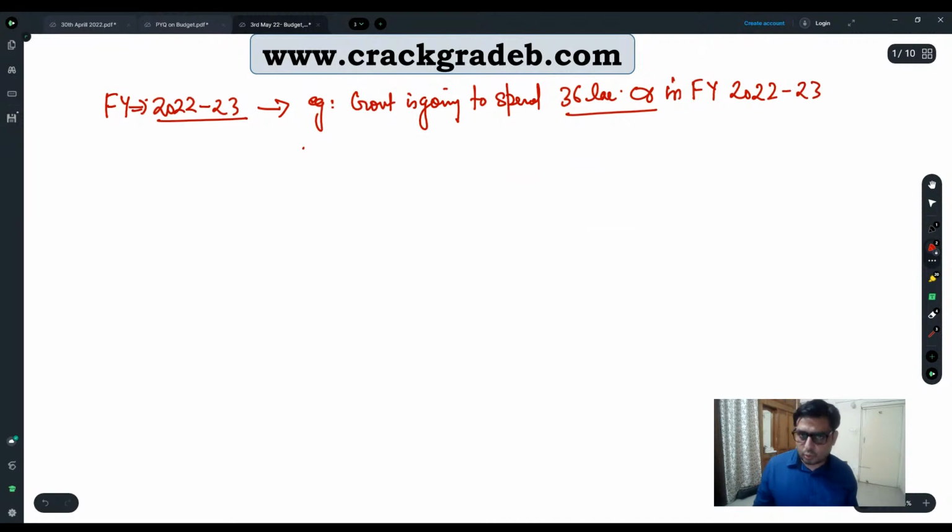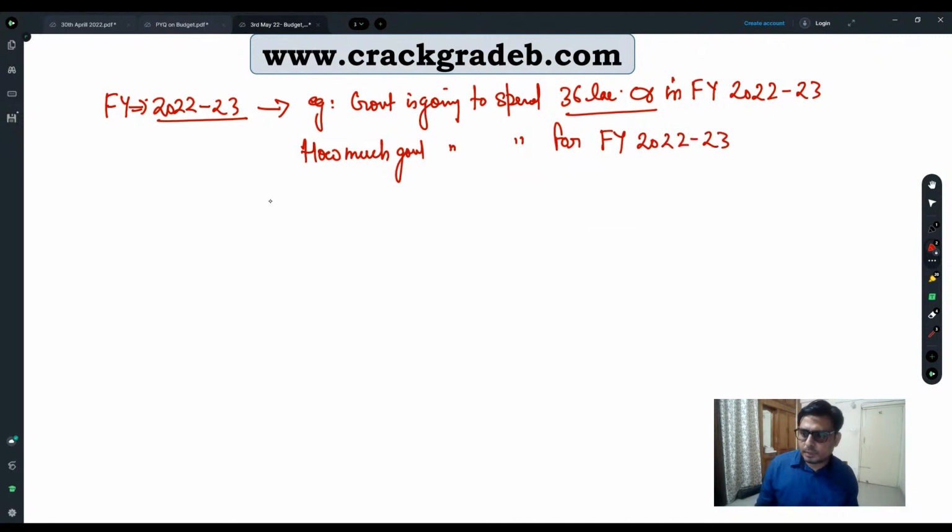Now if we ask a question to the government, our question is how much the government is going to spend for financial year 2022-2023. The government is going to spend 36 lakh crores in financial year 2022-2023.